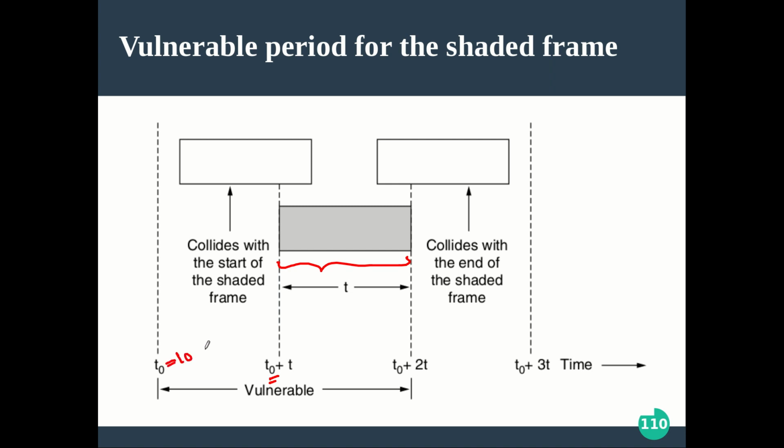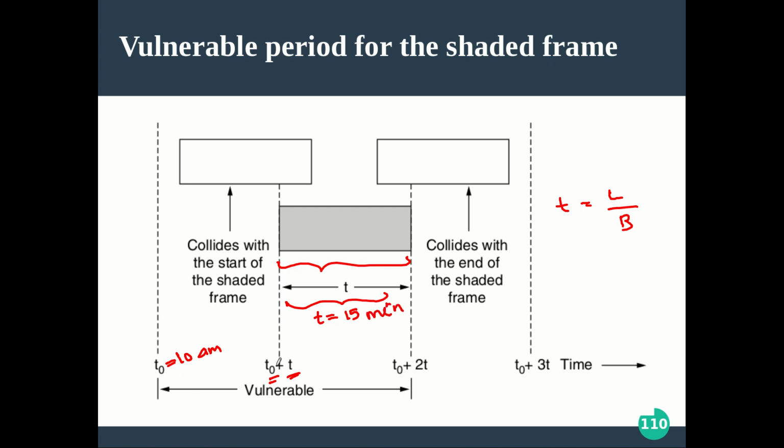Let T0 be 10 a.m. I'm not taking any realistic values, just some time information for your understanding, so don't misunderstand these values. Say we started transmitting at T0, 10 a.m. And what is T? This T is the frame transmission time, that is the length of the frame divided by the bandwidth, the time taken to transmit a single frame. Let me assume it to be 15 minutes.